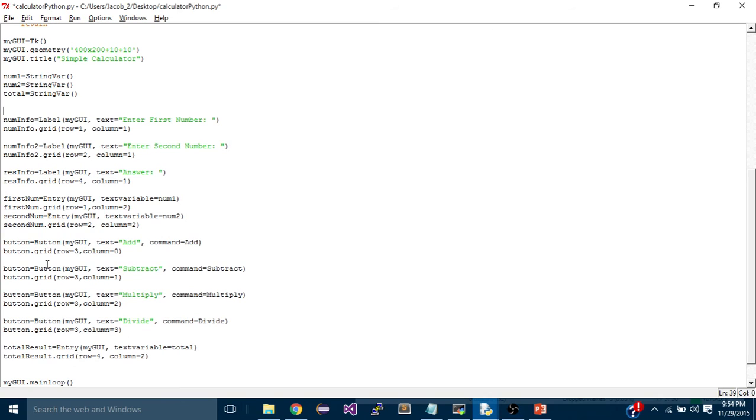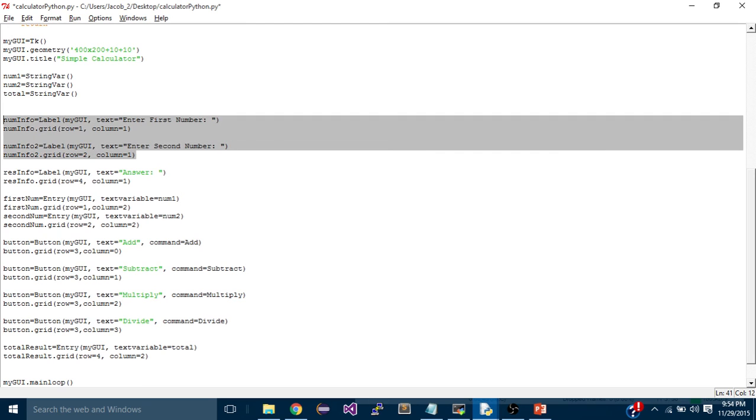So to create a label, what you need to do is you create an object. Here, I call it numinfo. I call Label, I send in my GUI object, and I can give it whatever text I want. And I can position these objects by doing .grid. So I created three labels here,